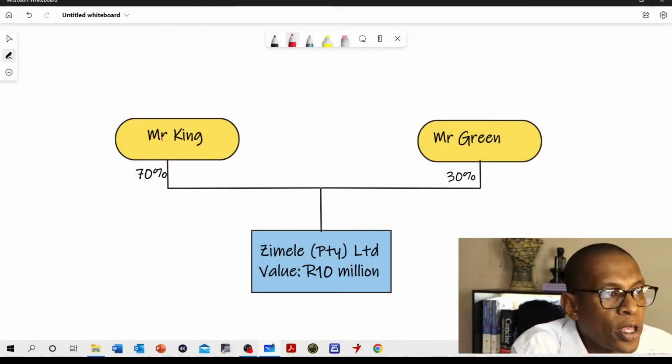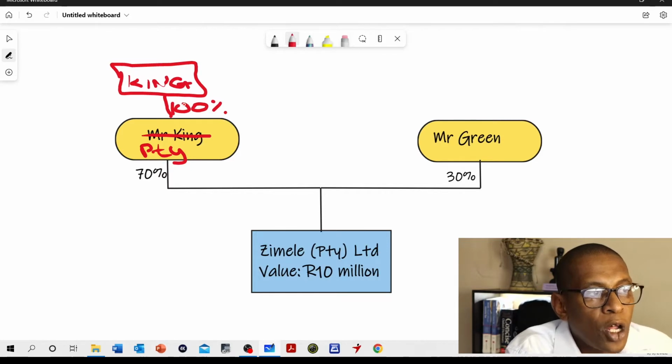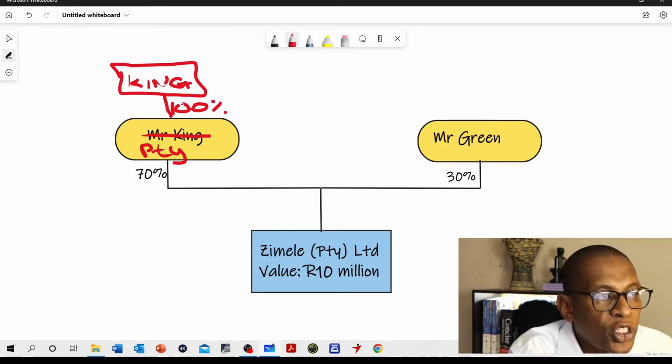So by way of illustration, let's assume that Mr. King did not own the shares in his private capacity, but rather through a PTY company, in which in turn he owns 100% of the shares. So there is Mr. King over there. In this scenario, Mr. King owns 100% of the shares in this company, which in turn owns 70% of the shares in Zimele.